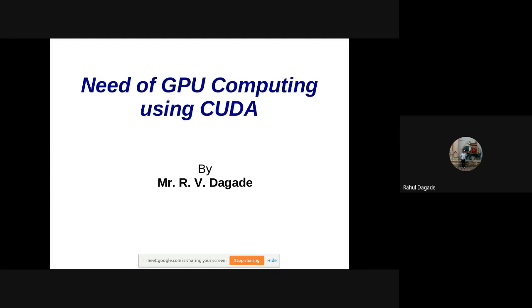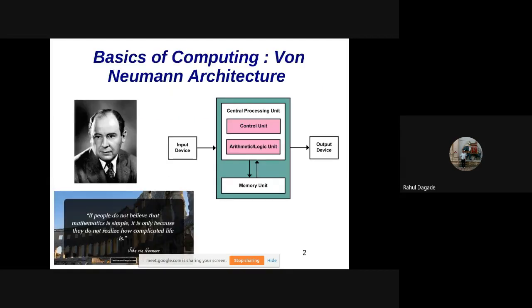So the topic is the need of GPU computing using CUDA. Now, we all know that the basic computing machine is designed by von Neumann, or it is called the von Neumann architecture. In this, there are three components. One is the input device. The second one is the actual processing. The processing happens here. And we see the output of the processing.